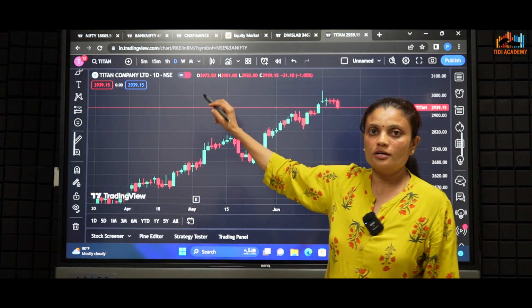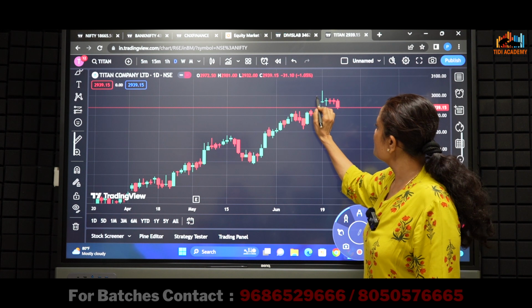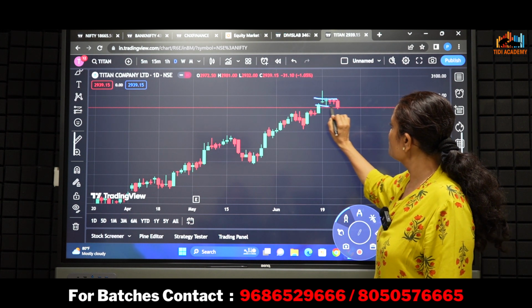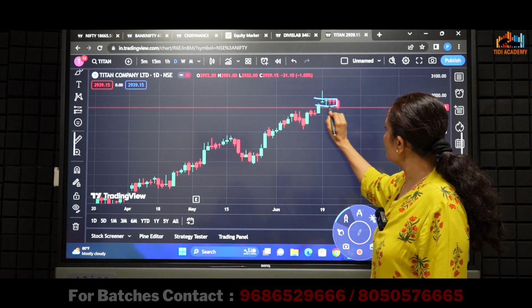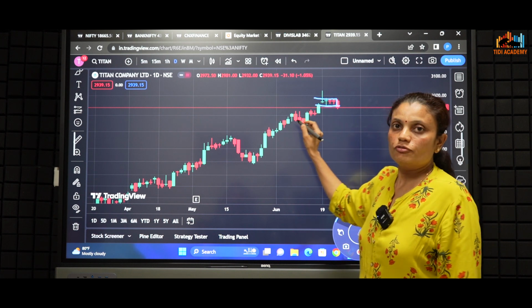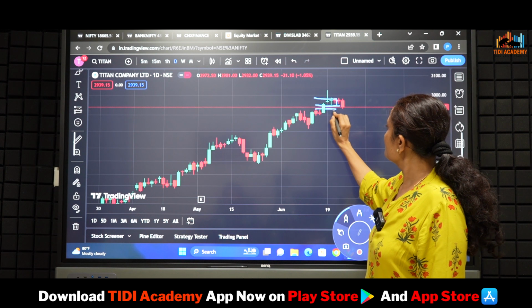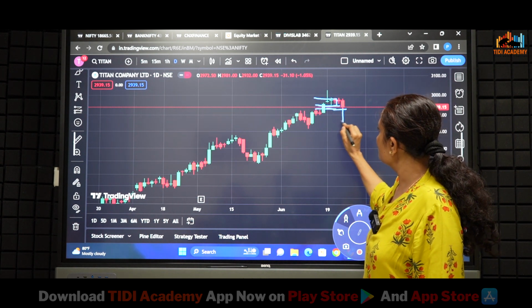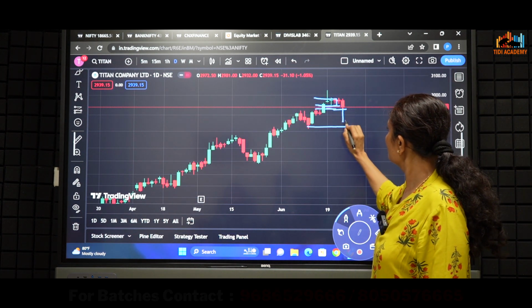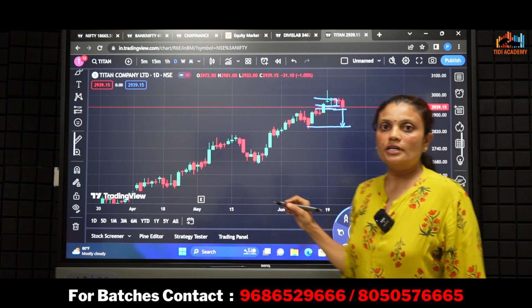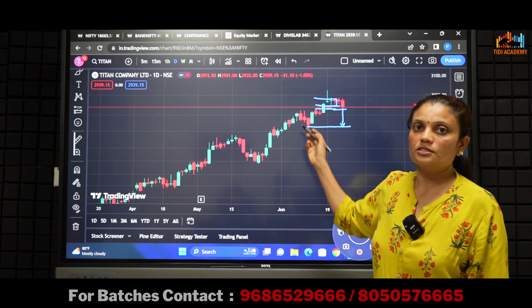We have one more stock, Titan. Titan was traded in a consolidation zone. Today it has broken this level, and for the next trading session it has to break today's low. We can expect a further fall till here, and we can trade bearish strategies in Titan.